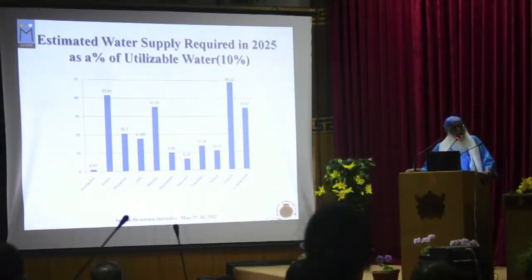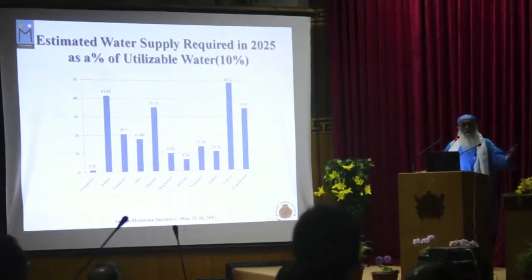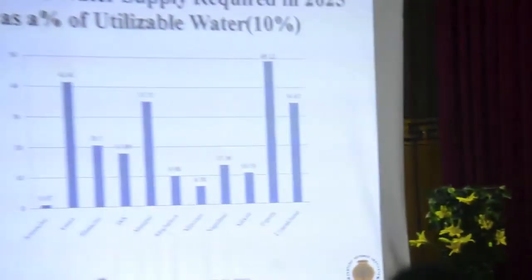I also assume that every single bit of our agricultural land should be irrigated, and if irrigation systems are to be developed to supply a minimum of 20 centimeters every year. Third assumption was water for industry, water for commerce, water for urban uses, and this is what I came up with, that the government would have to arrange to supply these figures of the utilizable water. And I'm only assuming 10% of the precipitation as being utilizable.